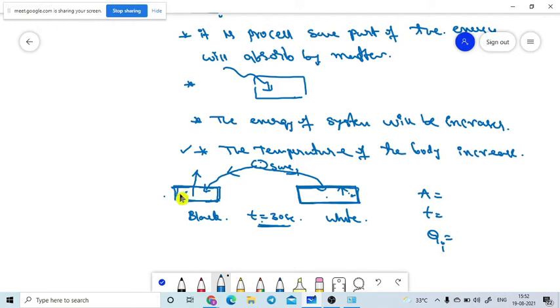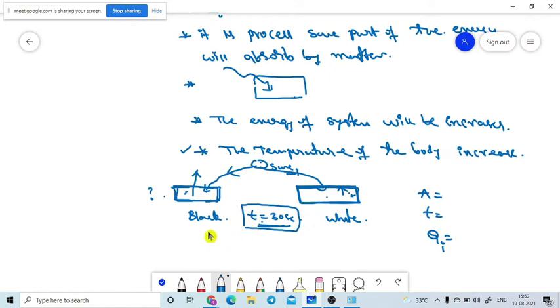If that quantity is more, then the ability to absorb heat energy will be more. Are you getting or not?